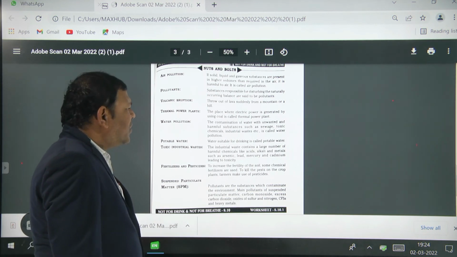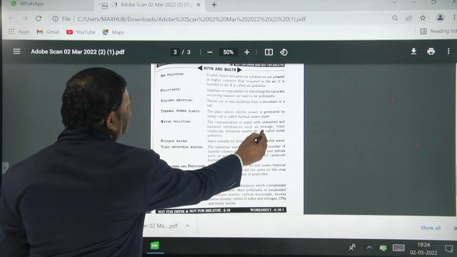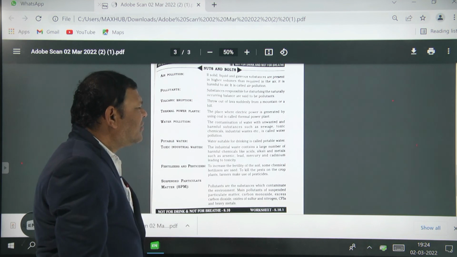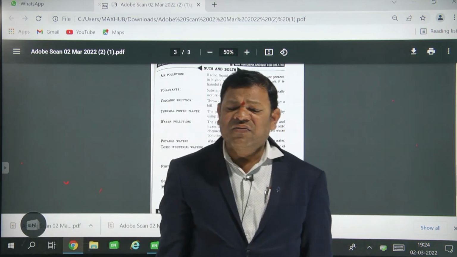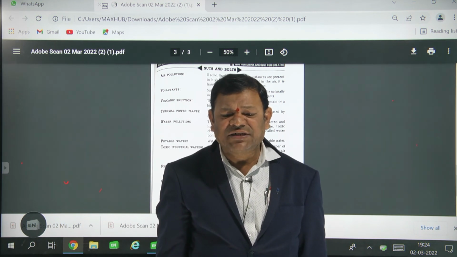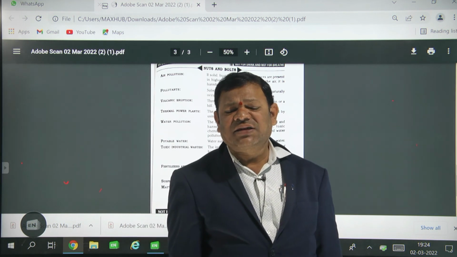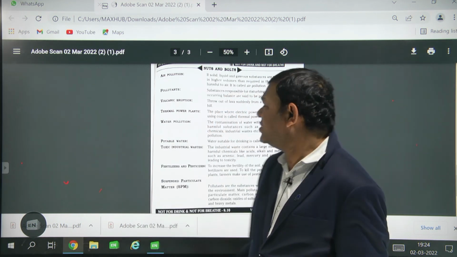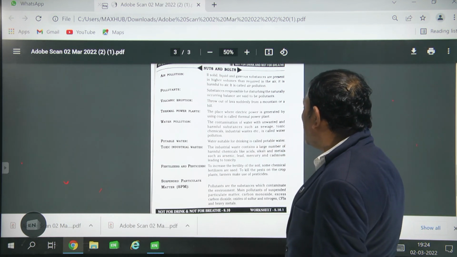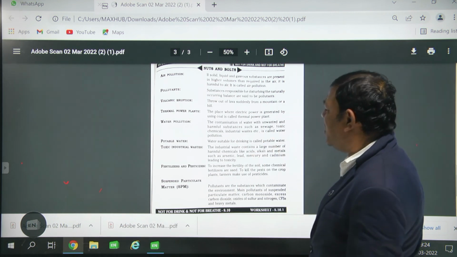Water pollution is the contamination of water with unwanted harmful substances like sewage, toxic chemicals and industrial waste. Industrial waste is also called effluents. Industrial effluents are the wastes generated from industries. These cause pollution in the water.